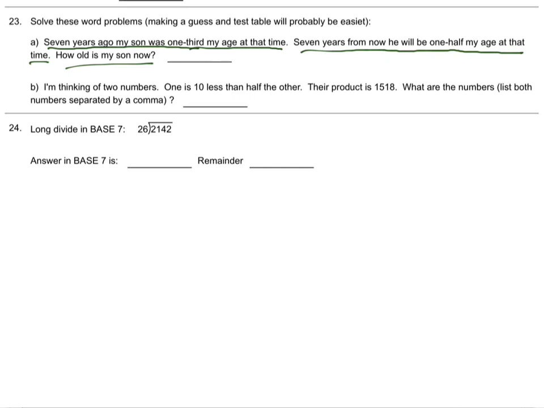Anyway, how should we solve that? I know for a lot of people that just seems crazy. It's kind of weird to solve. There's a lot of good ways. In the interest of time, let me just suggest one for both. In fact, I gave a hint there, and I'll give you that on the test as well. Making a guess and test table will probably be easiest. So let's do that. Let me show you what I mean by that.